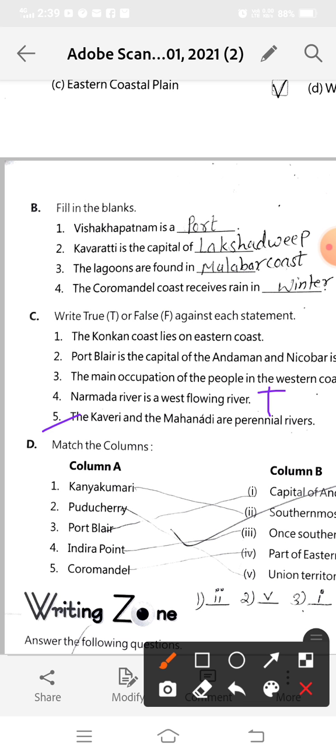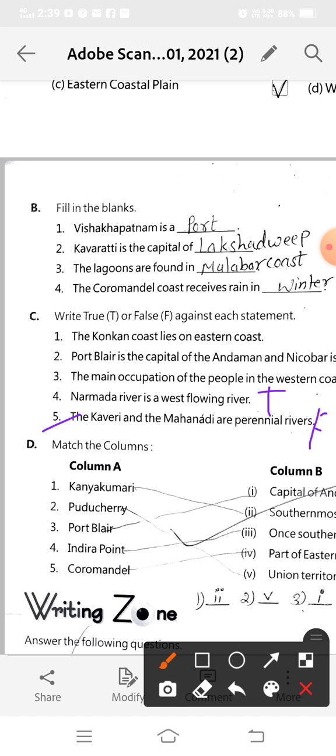Now the fifth is, the Kaveri and Mahanadi are perennial rivers. So this is false. Only Kaveri is considered a perennial river. Both are not known as perennial rivers. Why? Because the Kaveri river gets water from the southwest and the northeast monsoon, so it has water throughout the year.